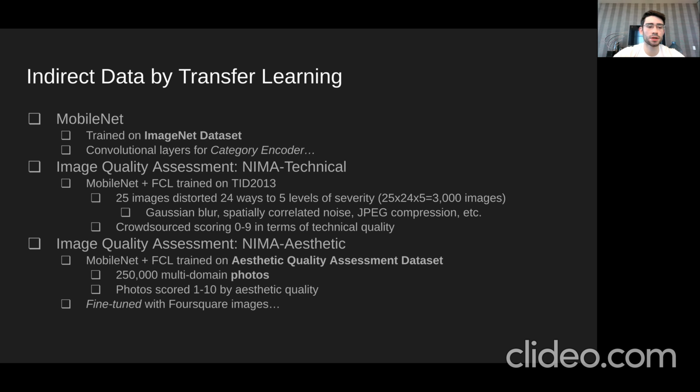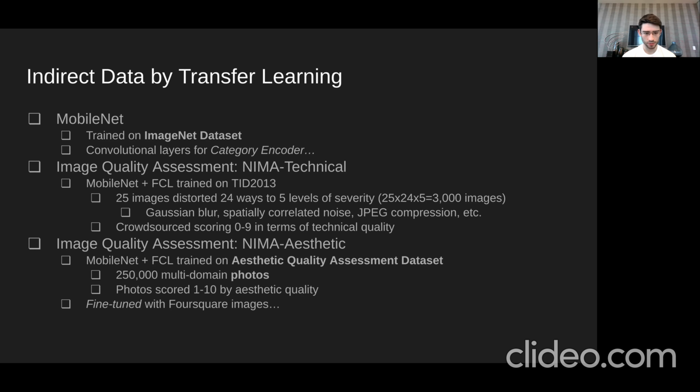In terms of the technical quality, this company, Idealo, trains MobileNet and a fully connected layer to 10 output neurons on a dataset called TID2013. This dataset takes 25 images distorted in 24 different ways. For example, distorted by applying Gaussian blur to it, to 5 different levels of severity. This creates a data set of 3,000 images. Then they crowdsource scoring of 0 to 9 of all those images based on their technical quality.